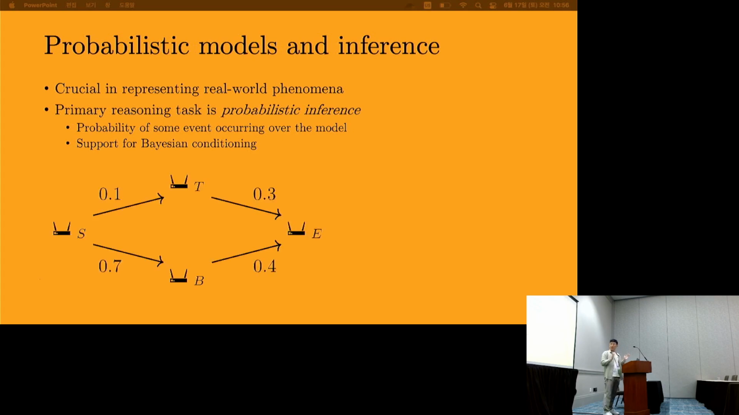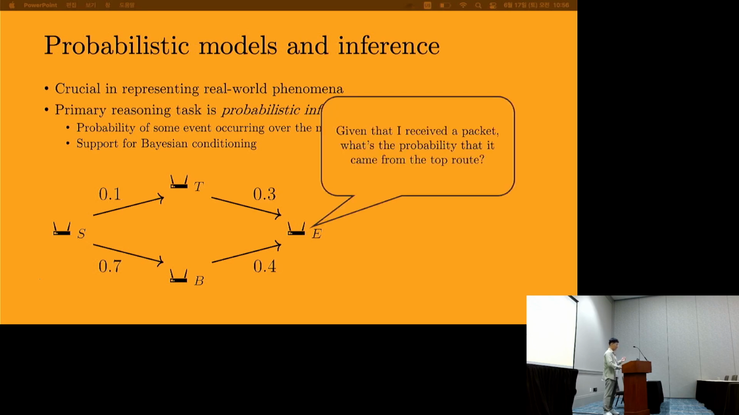So here's an example probabilistic model that we can think about. This is a diamond of network routers where each edge denotes a connection between the routers, and each edge weight denotes the probability of the connection successfully sending a packet. And perhaps an inference task that we can give is, given that router E received a packet, what's the probability that it came from the top route and not the bottom?